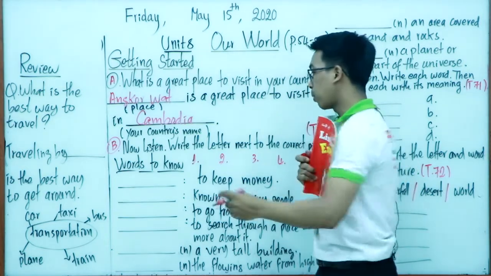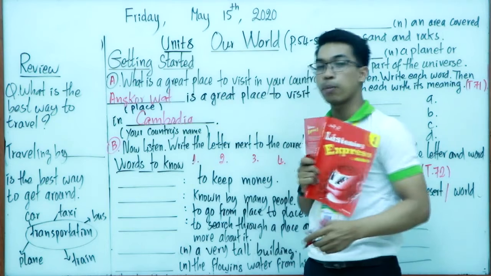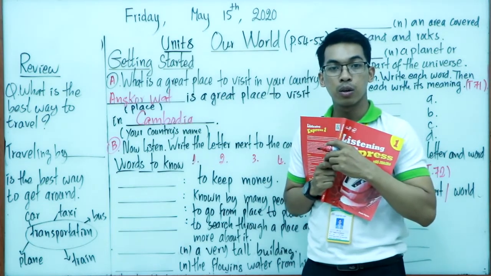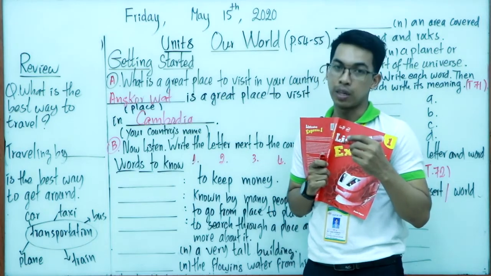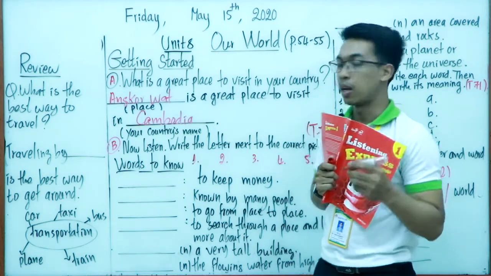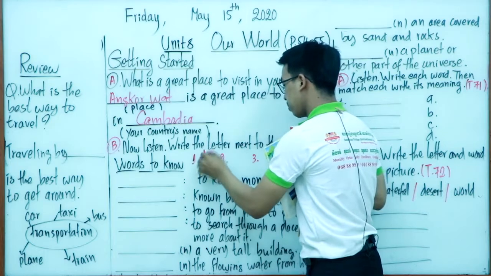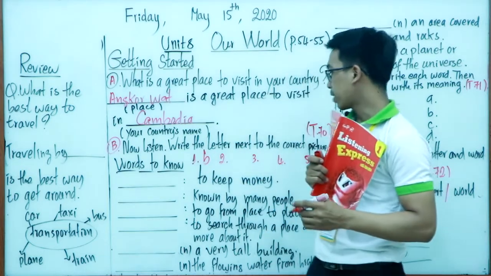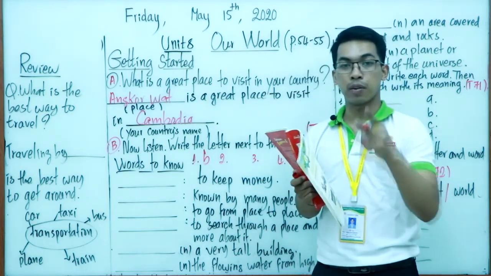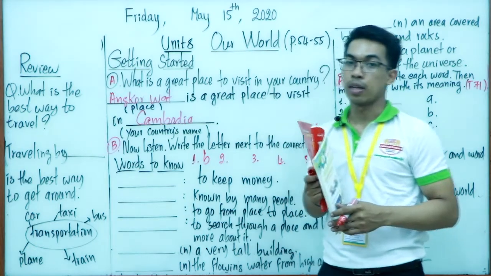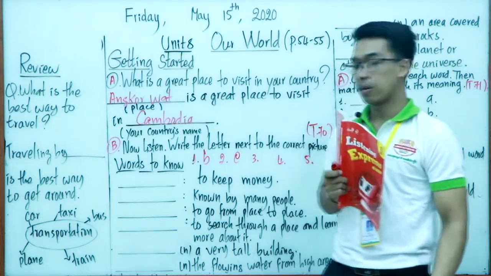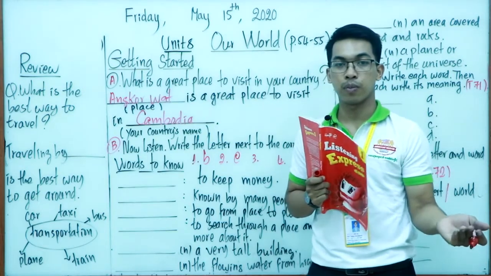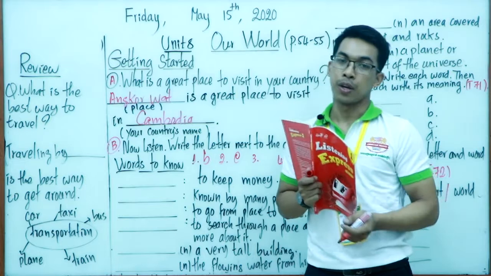What is the correct letter of number 1, everyone? Good. Letter B. Very good. Now let's move on to number 2. The correct letter is letter E. Very good. And how about number 3? Good.